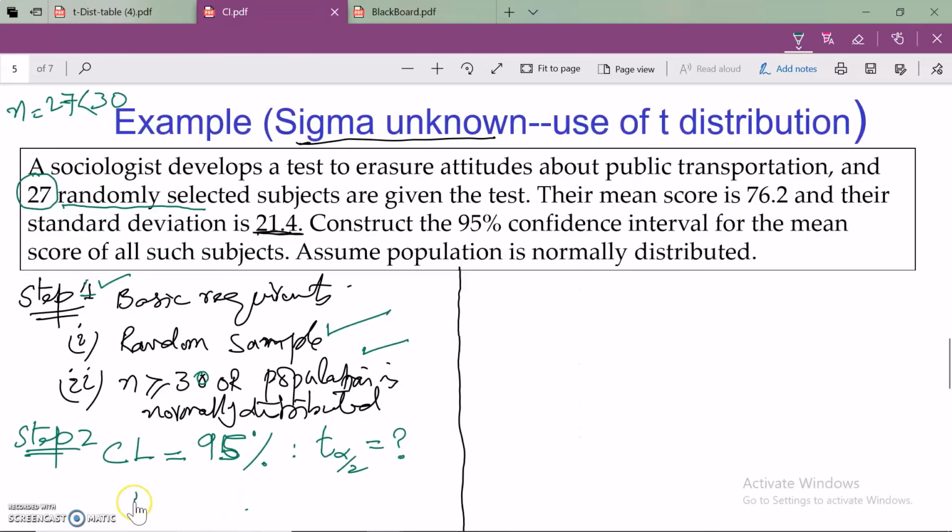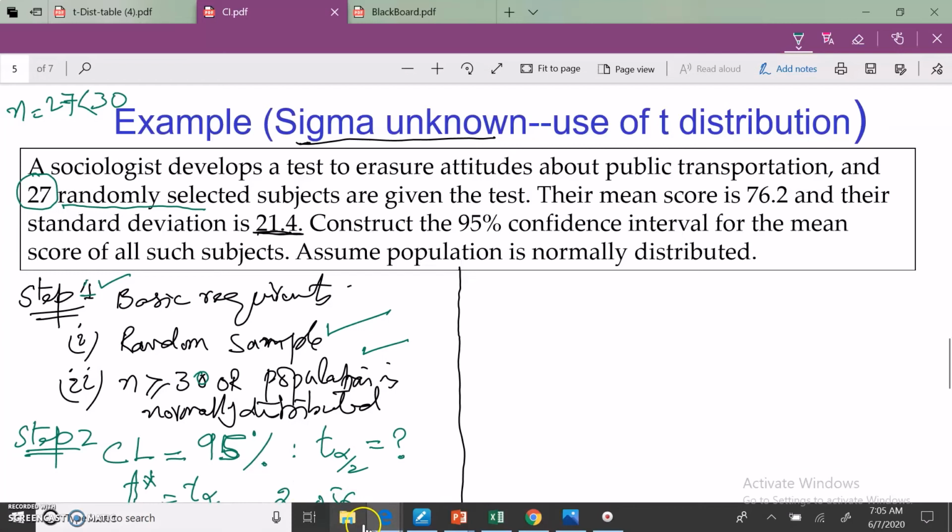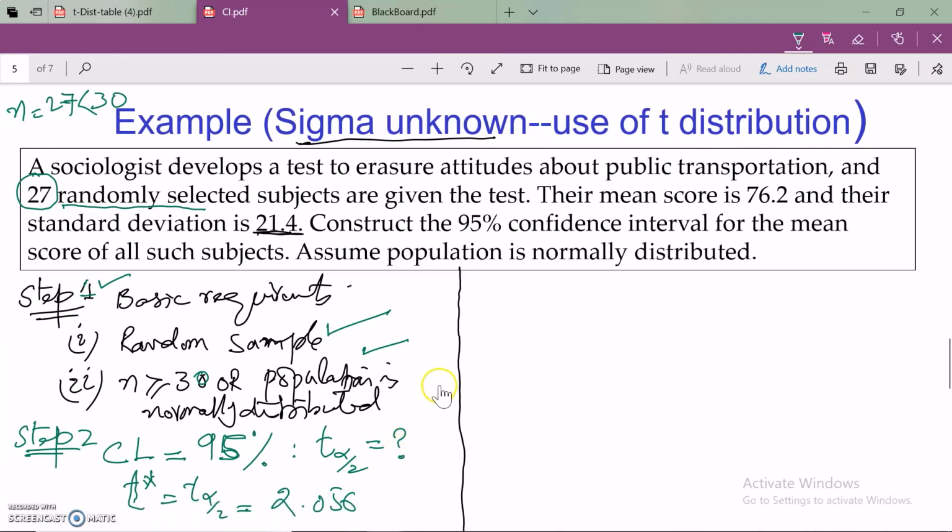So recall our T critical value, T star, or what I am calling T alpha by 2, was equal to 2.056. So this was step number 2. We are able to define the confidence level and find the T critical value. Now we go to step number 3.